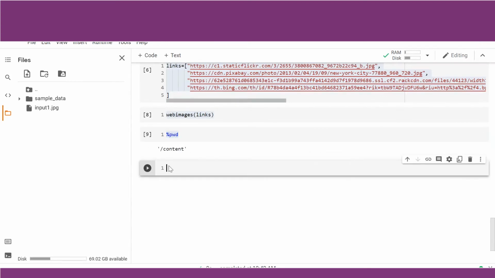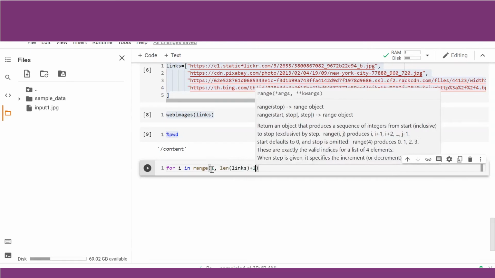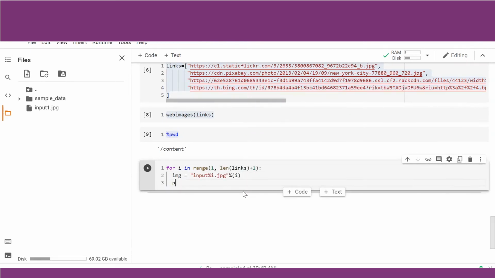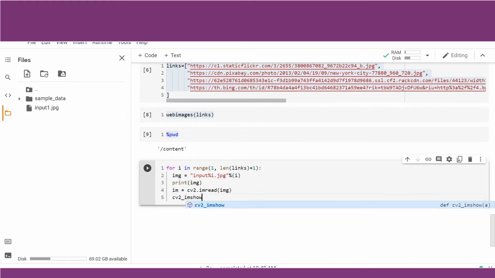What I want to do is check whether whatever I have downloaded is viewable, or whether it has downloaded correctly. So let us just write a for loop for that. For i in range 1 to length of links plus 1, img equal to call the input images, print the image. So we are using OpenCV in order to read the image and show the image.